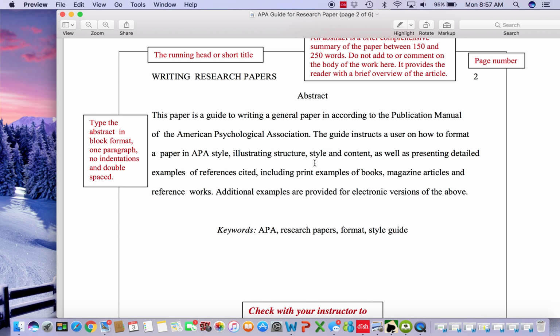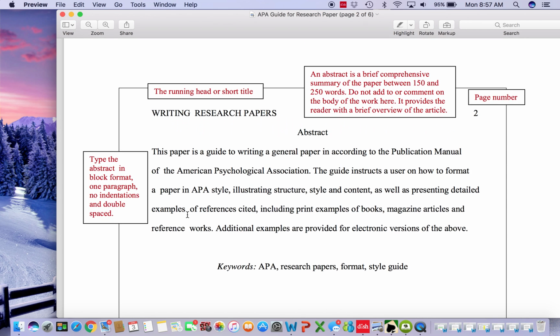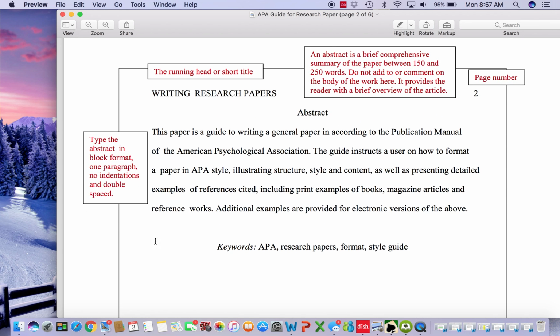Do not add or comment on the body of your paper. Do not analyze, do not describe or discuss. This is the part of the paper in which you provide a comprehensive summary review of what is contained within the paper. Type the abstract in block format. Notice there are no indentions. You do not tab over at the beginning of this paragraph. Everything is totally lined up block.